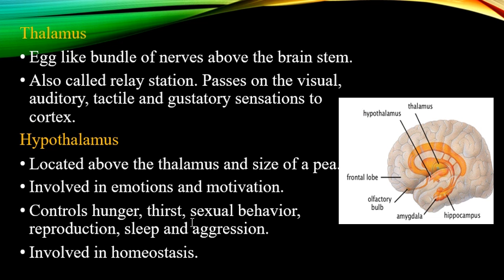Okay, so next comes the thalamus. What is the thalamus? The thalamus is an egg-like bundle of nerves above the brainstem. It functions as a relay station. It passes on the information sent by the spinal cord, and it passes the visual, auditory, tactile, gustatory, and other sensations to the cortex.